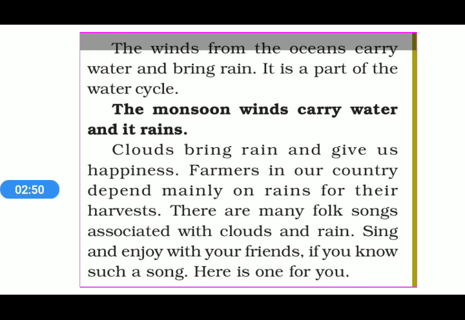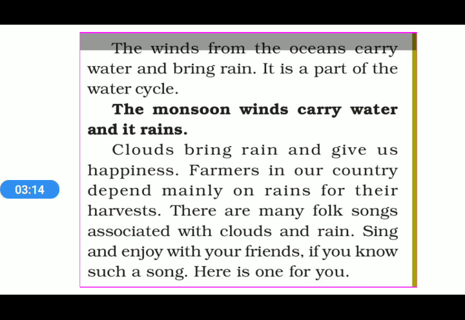Farmers in our country depend mainly on rains for their harvest, as I mentioned to you. There are many folk songs associated with cloud and rain. Sing and enjoy with your friends. That means there are so many folk songs associated with the monsoon also. So the monsoon plays a very important role.